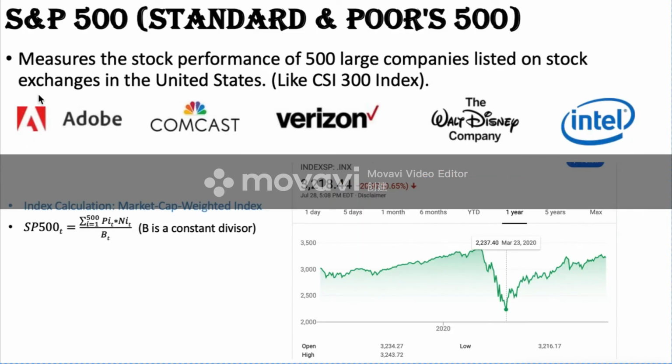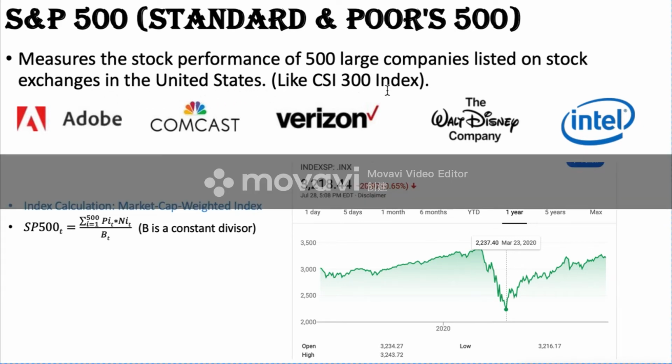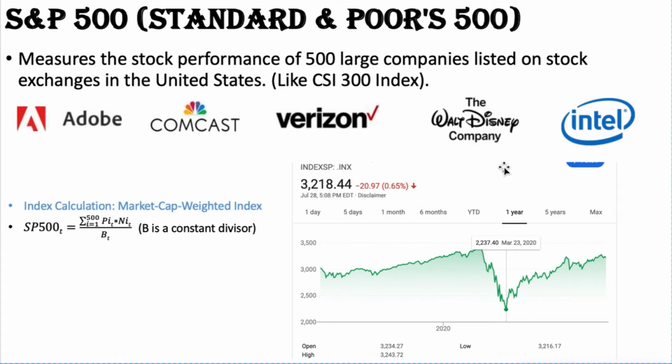Okay, now the S&P 500 is Standard and Poor's 500. It measures the stock performance of the 500 largest companies listed on stock exchanges in the United States. It's just like the CSI 300 index. Here are some famous companies like Adobe, Comcast, Verizon, the Disney Company, Intel.